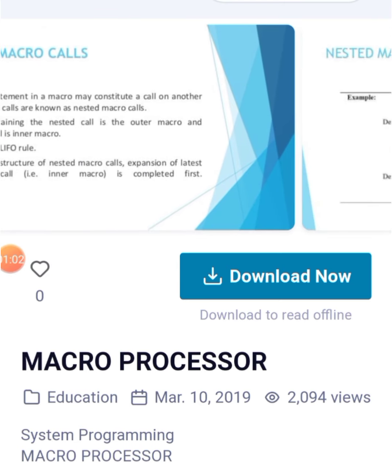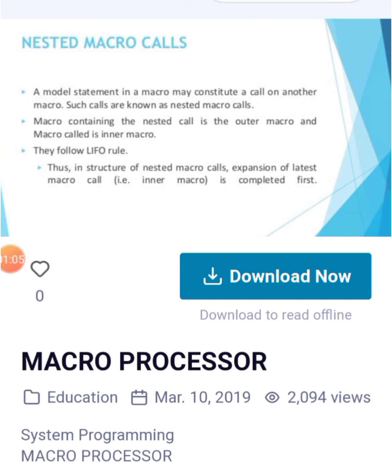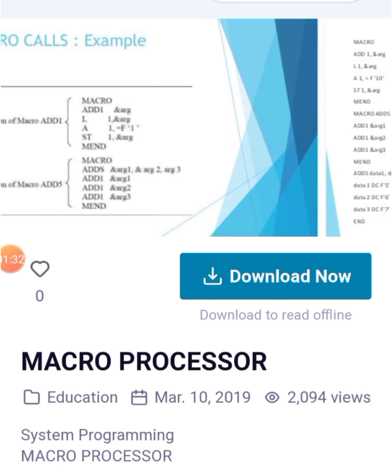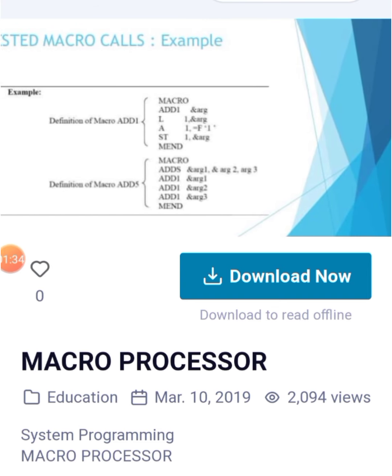Nested macro calls. A model statement in a macro may constitute a call on another macro. Such calls are known as nested macro calls. The macro containing the nested call is the outer macro and the macro called is the inner macro. They follow the LIFO rule, so in a structure of nested macro calls, expansion of the nested macro call is completed first. Nested macro calls example: definition of macro add 1, definition of macro add 5. This gives add 1, add 2. This is called the expansion of the program.